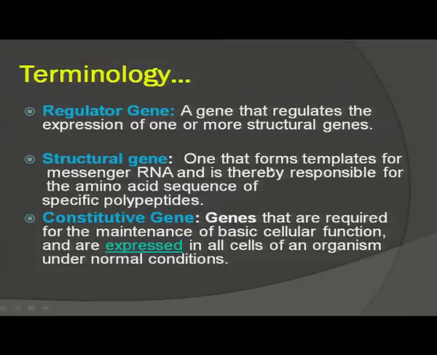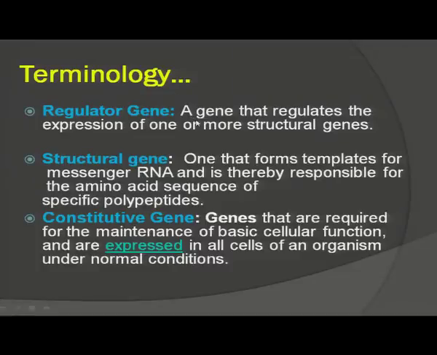Before knowing how gene expression is regulated in bacteria, let us know about some terms. The first is regulator gene. A regulator gene is a gene that regulates the expression of one or more structural genes. Expression means transcription and translation, that is, protein synthesis.